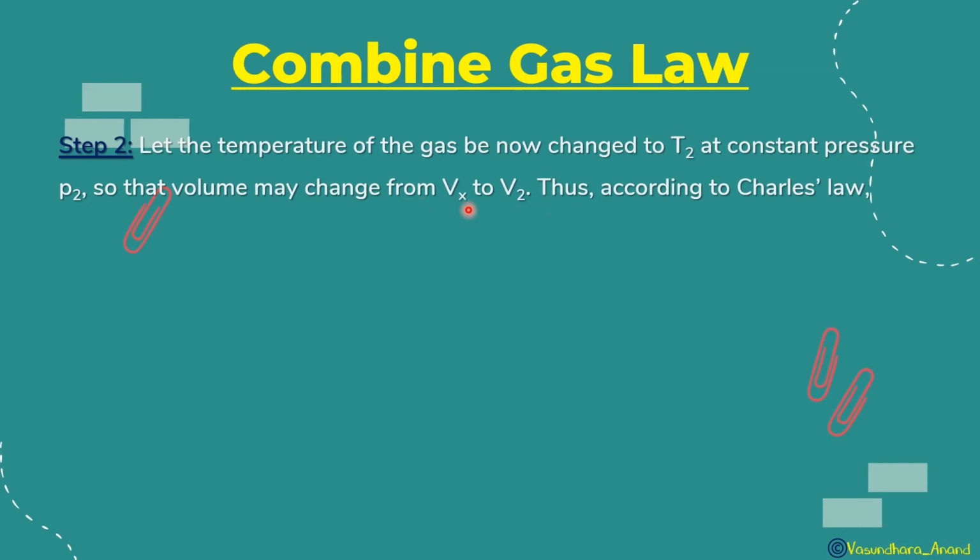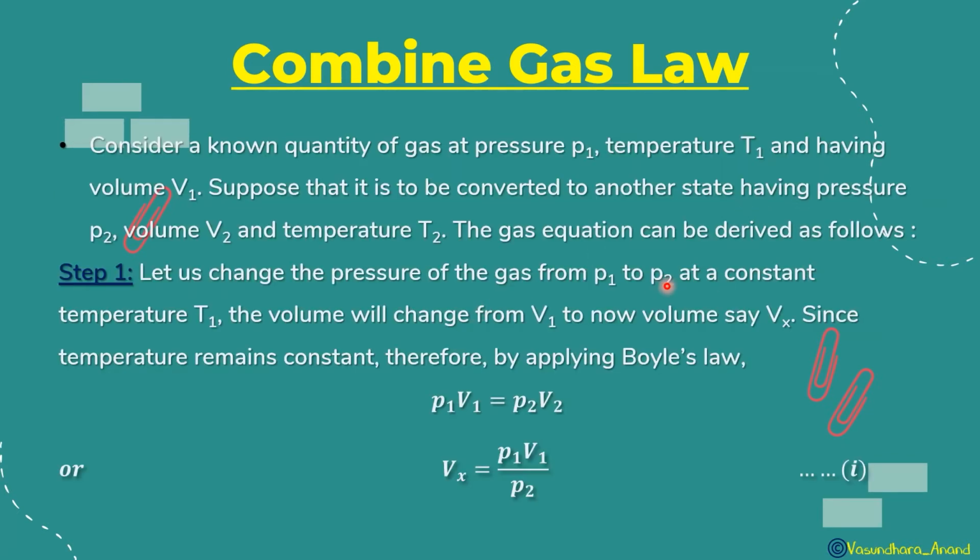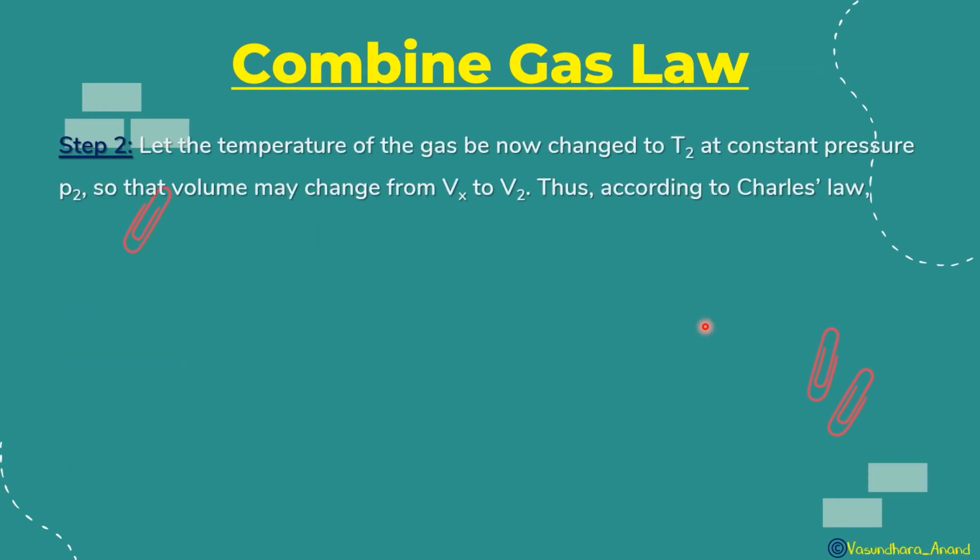Did you get that? Initially it was V1. First V1 converted to Vx, and then Vx converted to V2. V1 to Vx happened at constant temperature, but Vx to V2 is at constant pressure. Volume is changing from Vx to V2.